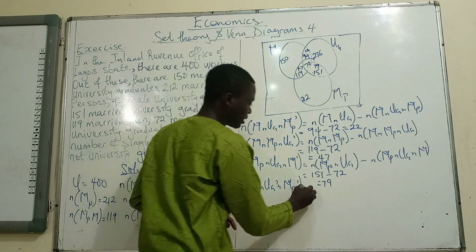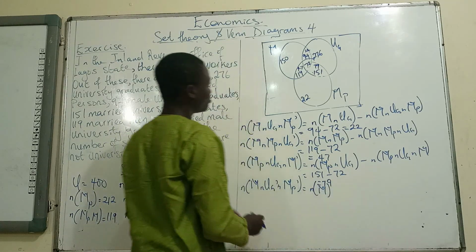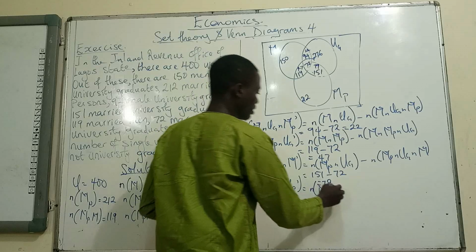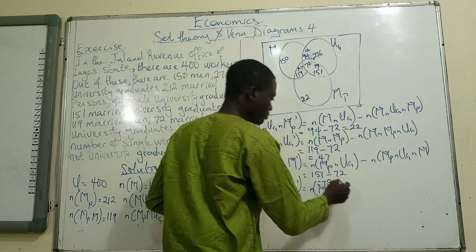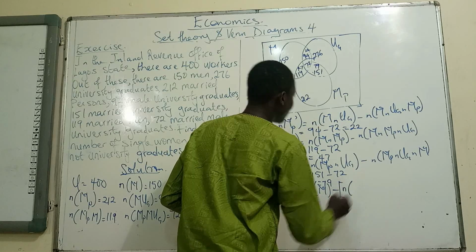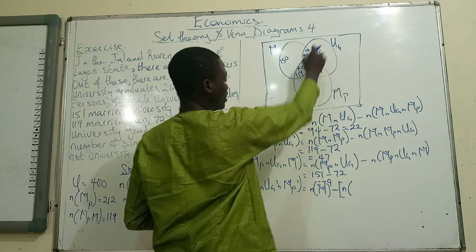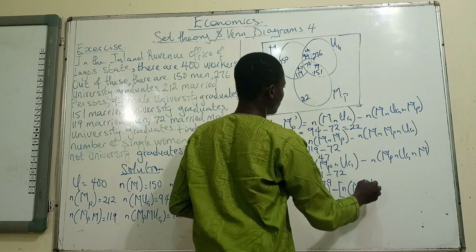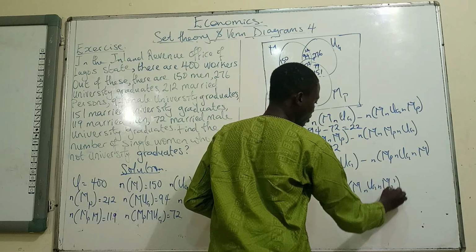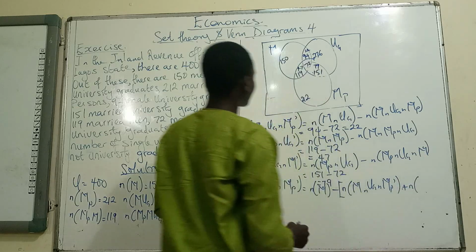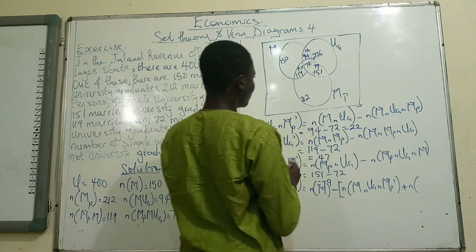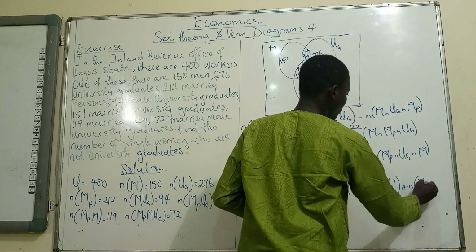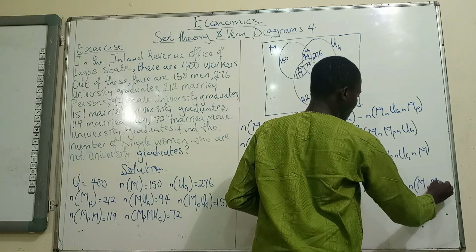That will give us the total number of men minus the cardinality of M intersection UG intersection MP prime, then plus cardinality of this 47, the married ones among the men, cardinality of M intersection MP intersection UG prime.